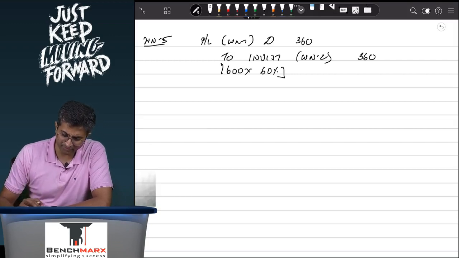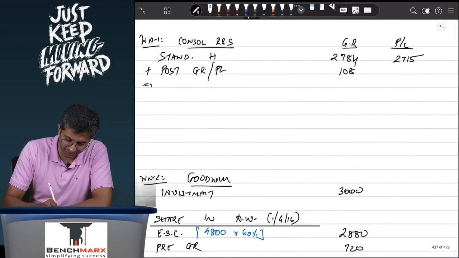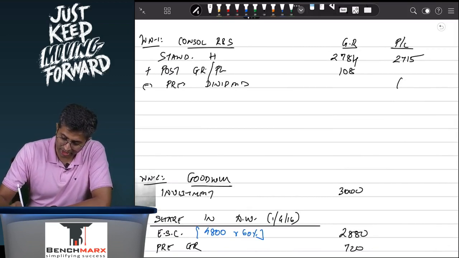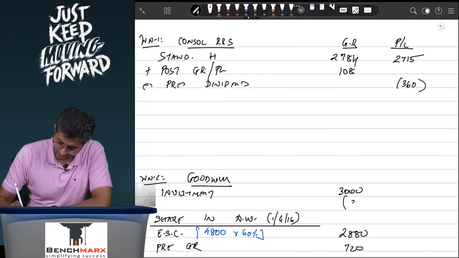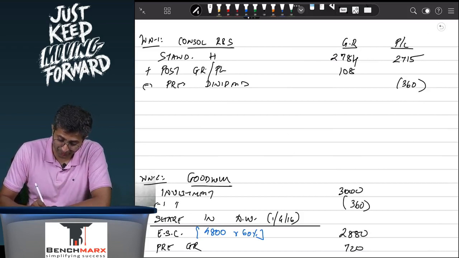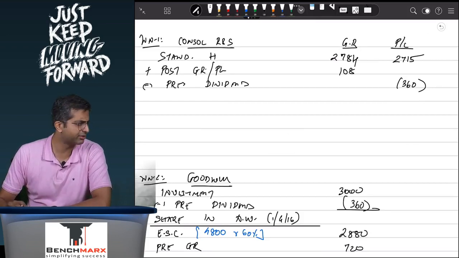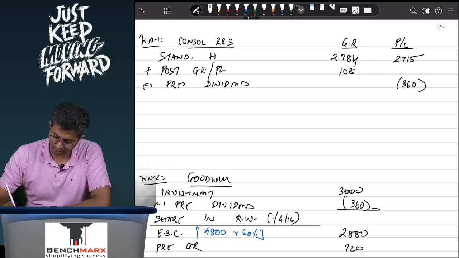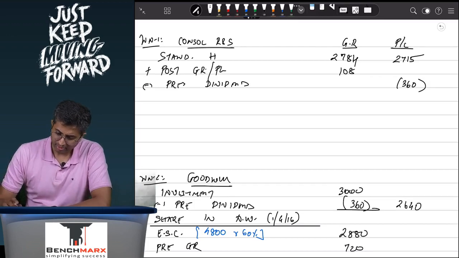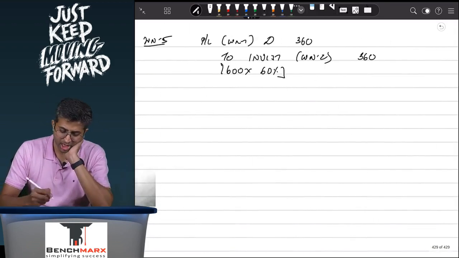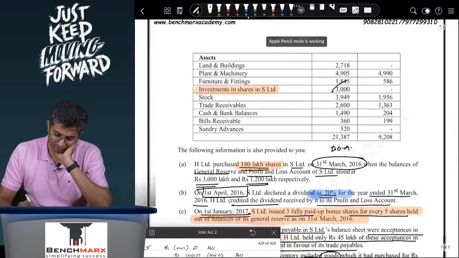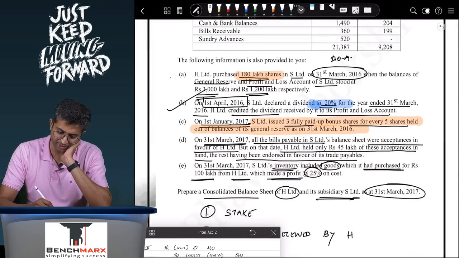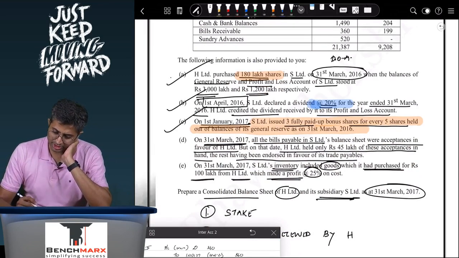Like in the last question, you will reduce the pre-acquisition profits less pre-acquisition dividend worth 360. Second effect against investment 360, because it had gone in the profit and loss account, so you remove it. So this is less dividend. So this is 3000 minus 360 comes to 2640. Pre-acquisition dividend is getting reduced. Now a couple of new adjustments which are there. So we have given effect to the dividend adjustment, we have given effect to the pre-profits, to the bonus adjustment.